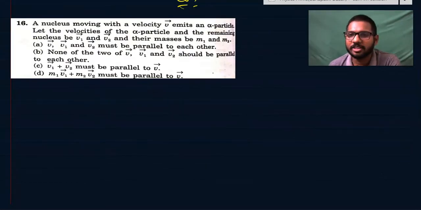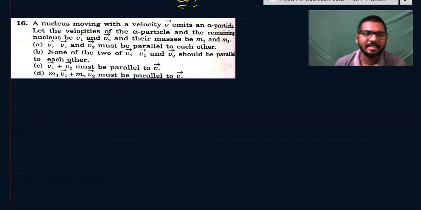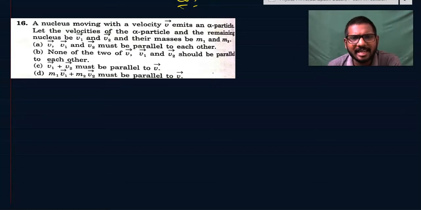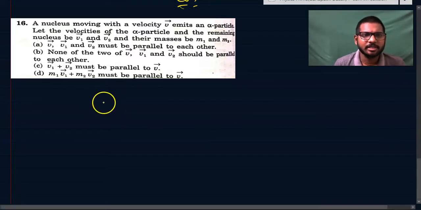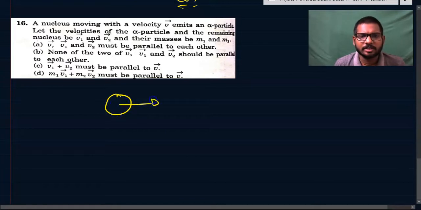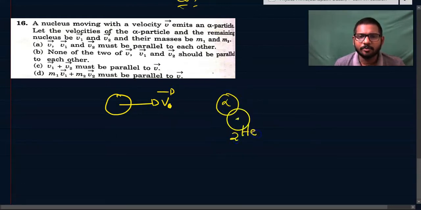Students, let us see the last few questions of this topic, 16, 17, 18, 19, last 4 questions. A nucleus moving with a velocity v emits an alpha particle. Let the velocities of the alpha particle and the remaining nucleus be v1 and v2, vectors, and their masses be m1 and m2. Given information is, the nucleus is moving with velocity v and emits an alpha particle. There will be an alpha particle which is emitted from it. Alpha particle is nothing but 2He4, doubly ionized helium atom.